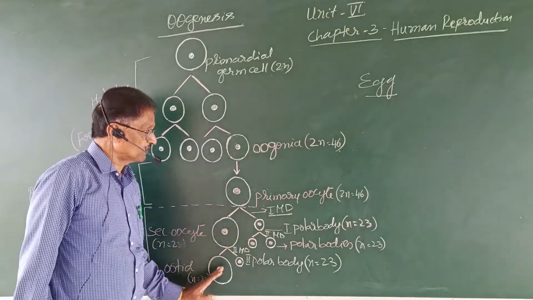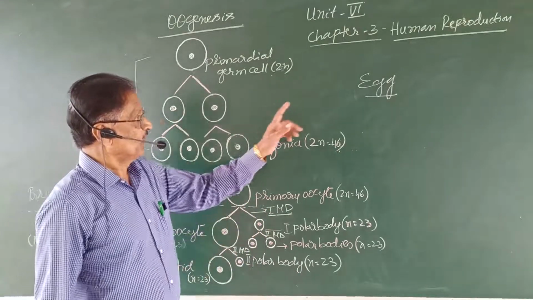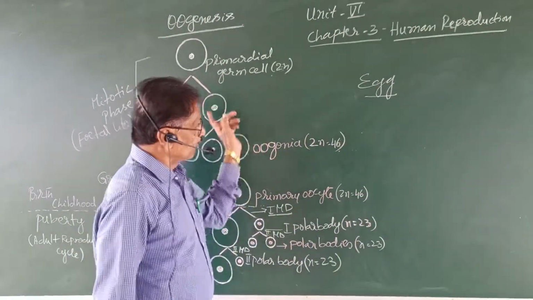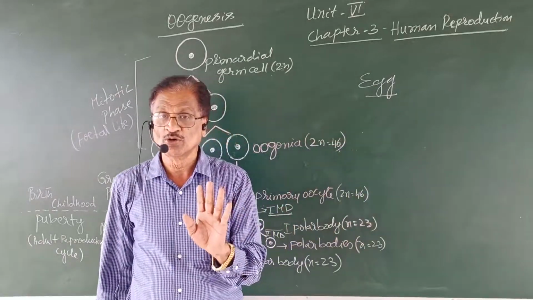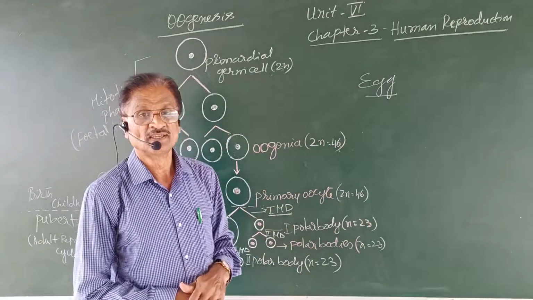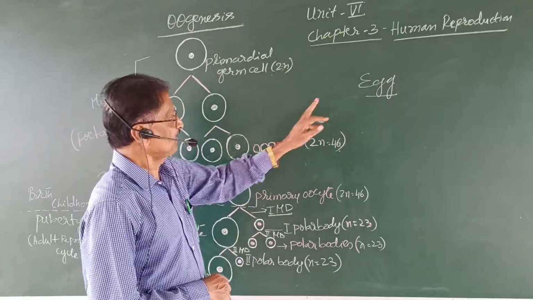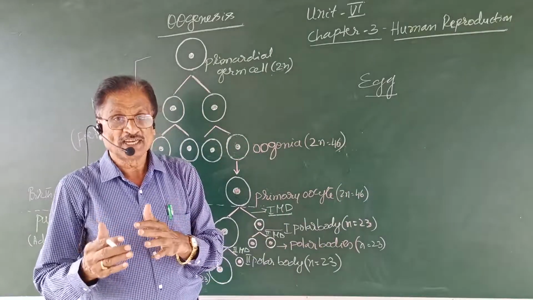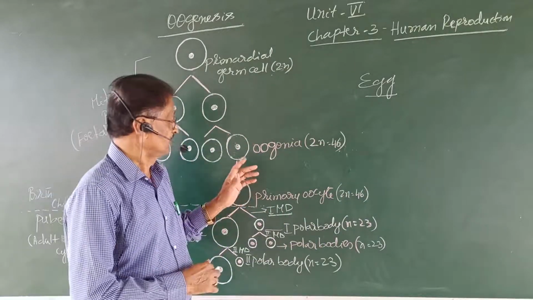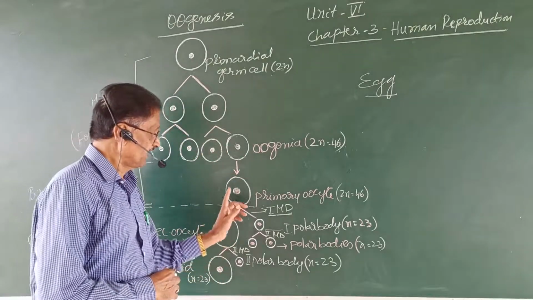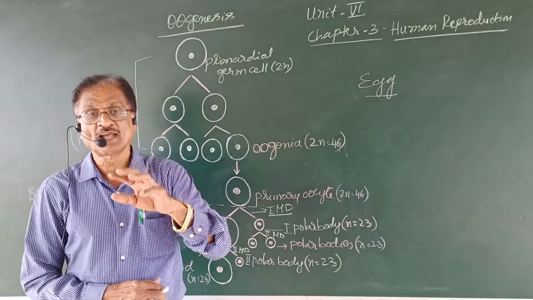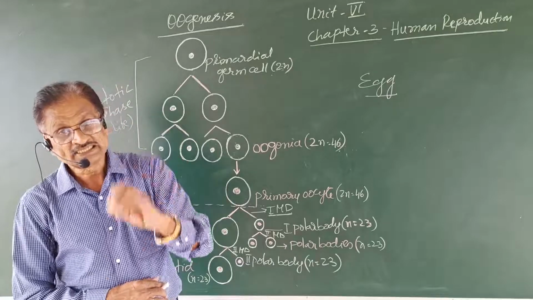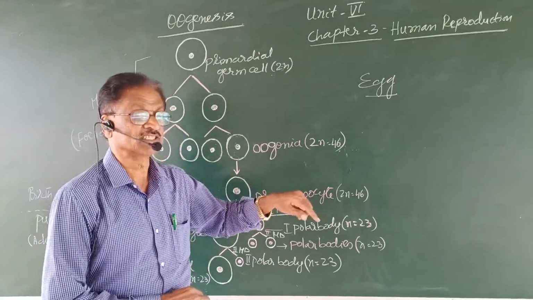Now, the question may arise: why is the cytoplasmic division unequal, and why are the polar bodies formed though they are non-functional? The reason is that unequal cytoplasmic division helps in pushing more than 95% of the cytoplasm into one cell, and the other cell, the polar body, receives just 5% or even less. Why is this necessary?